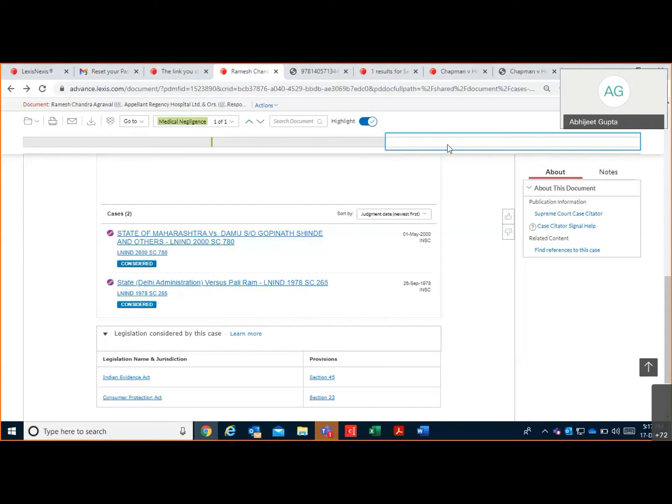You can show the content coverage of the LexisNexis database, overall content coverage. Okay, give me 1 second, sir.